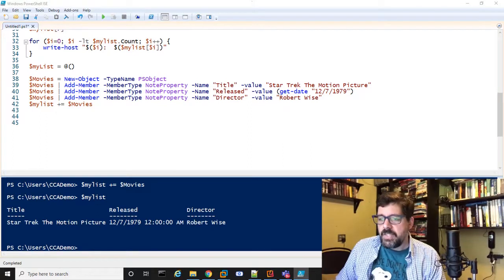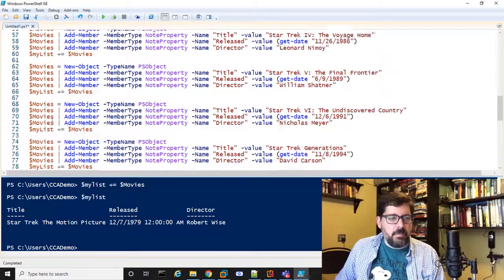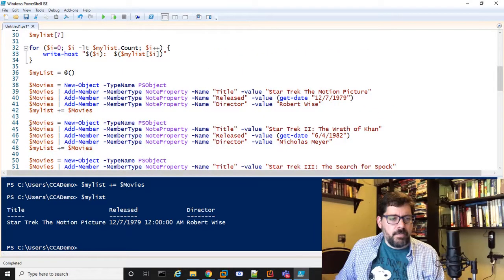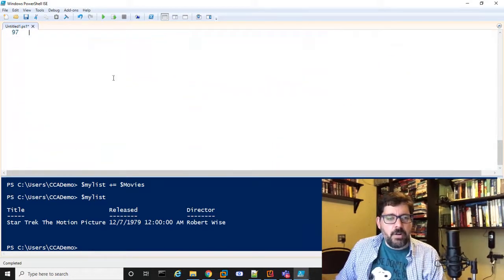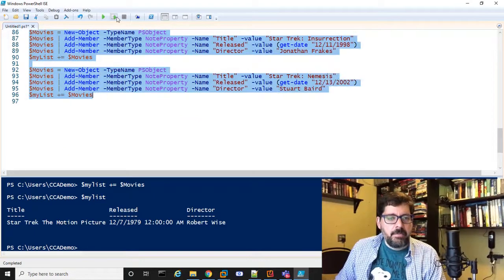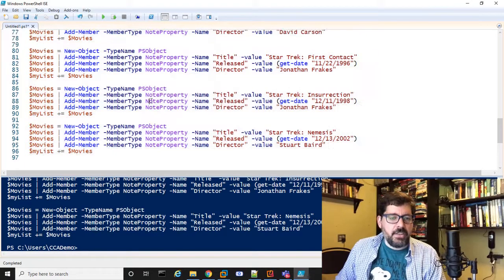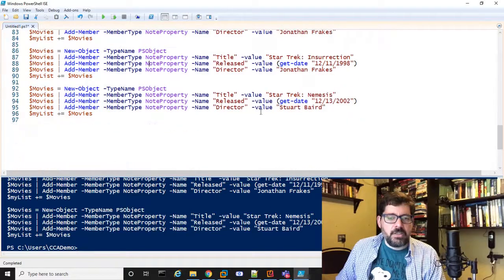So I already have this saved over here, so I'm just going to copy and paste a bunch of these for you. So starting at line 44. So I'm going to highlight from 44 down to everything I just added. And that adds a whole bunch of other movies, right? All these other Star Trek movies.